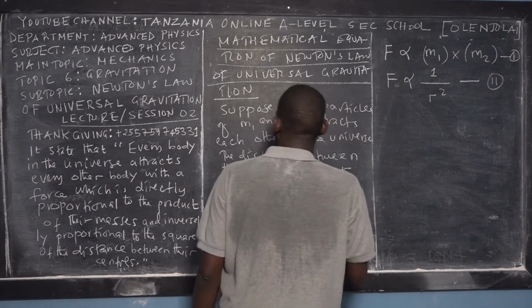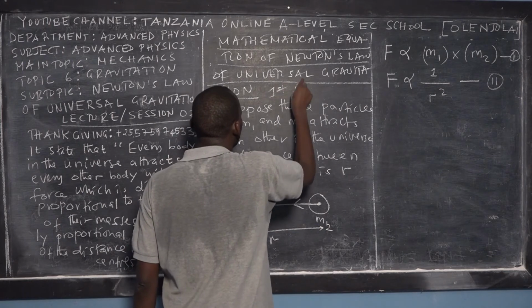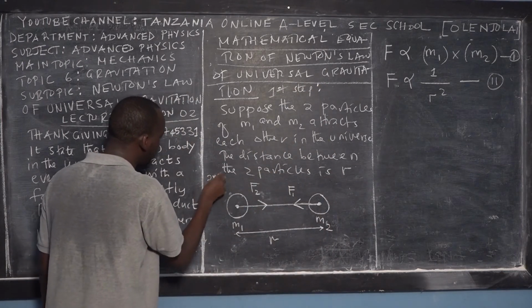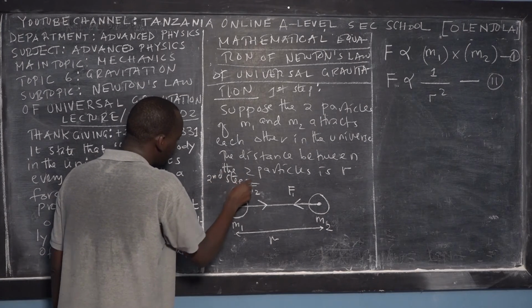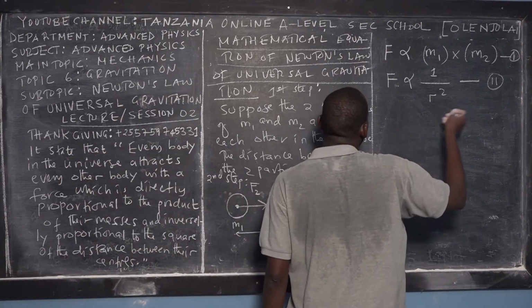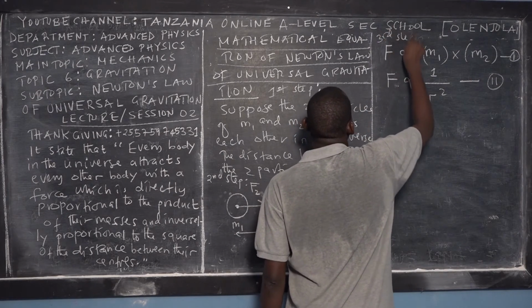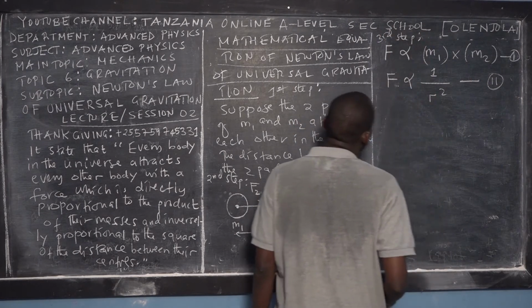That is the first step, the second step of sketching, and this is the third step, of representing it in mathematical form.